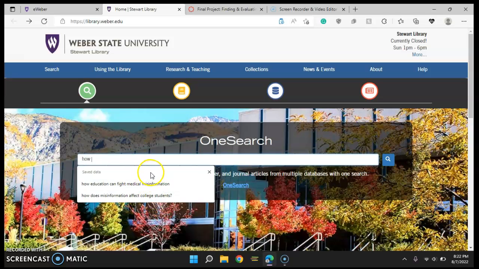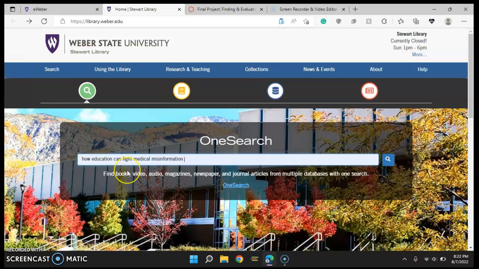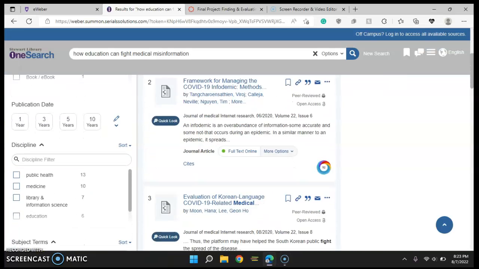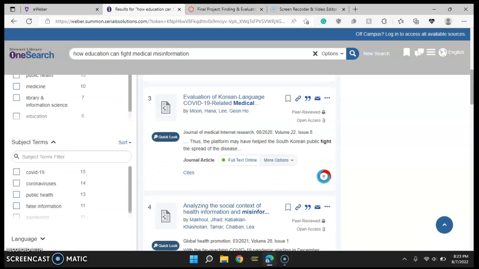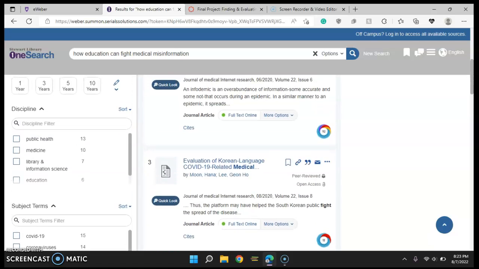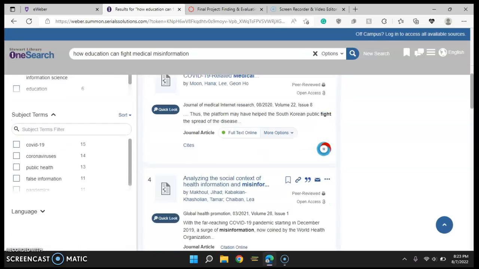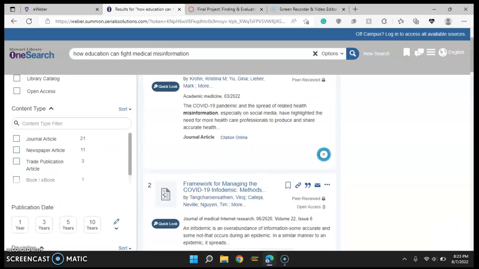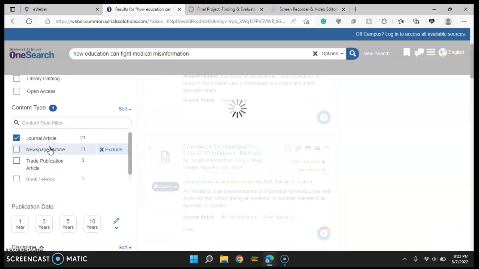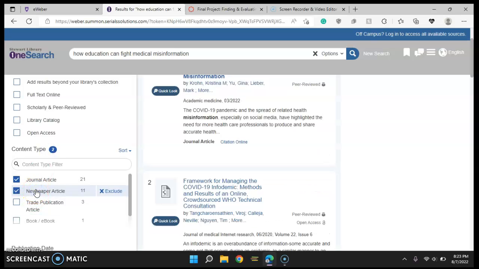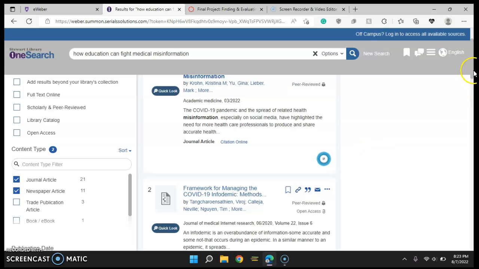How education can find medical misinformation. Let's click enter. Okay, so these are the results that one search showed me, but still not what I want. So let's refine my search a little bit more and click over here. Let's see, up right here. So let's click journal article and newspaper article because we are looking for a scholarly article over here.